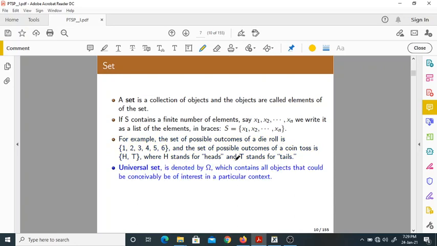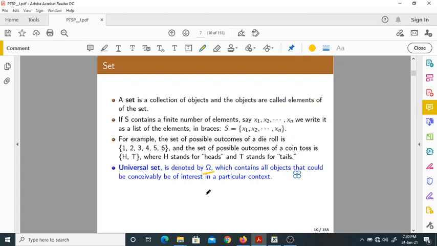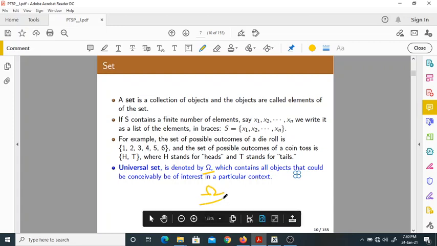Before proceeding further, we have something called the universal set, that is omega. It contains all objects that are of interest in a particular context. This is called the universal set. The notation is omega.